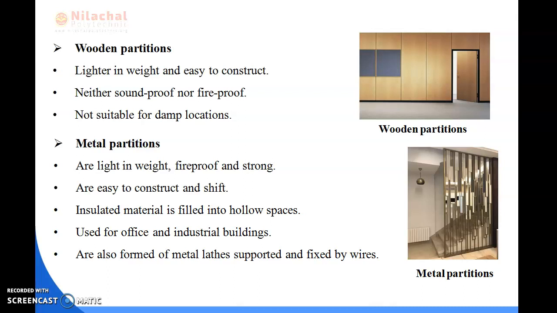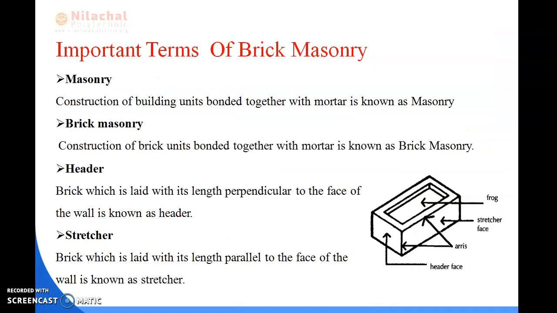Okay, so these are all about the materials from which partition walls can be constructed. Next we will be reading about the important terms of brick masonry. I have already told you about masonry. What do you mean by masonry? The construction of building units bonded together with mortar is known as masonry.